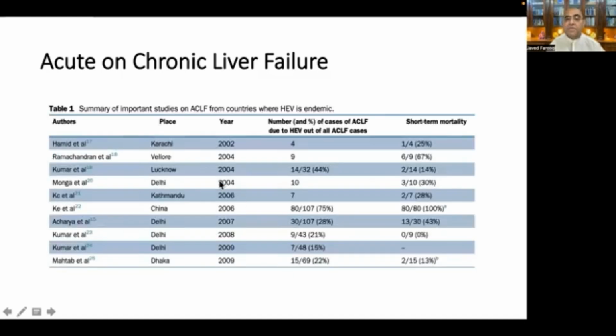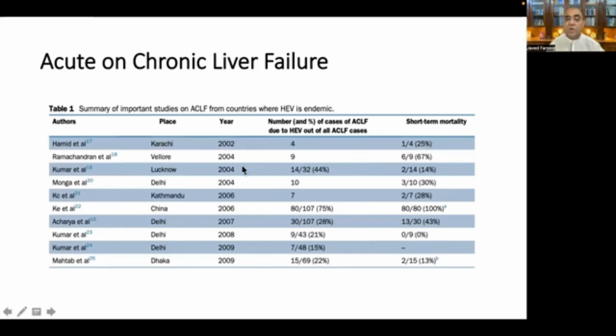The study gives a meta-analysis of all the major studies reported from the regions. In 2002, a study from Pakistan reported 4 cases of acute and chronic liver failure due to hepatitis E, and out of these 4 patients, 1 died, so the short-term mortality was 25%.